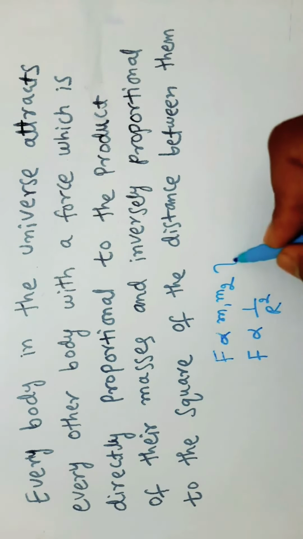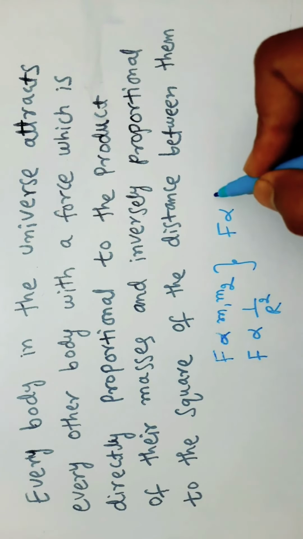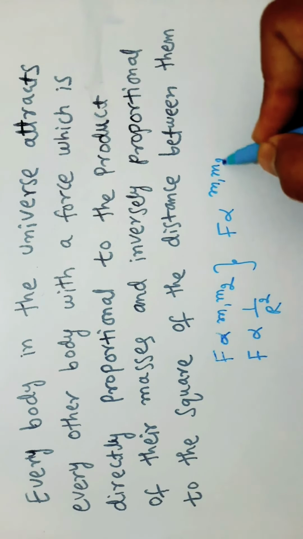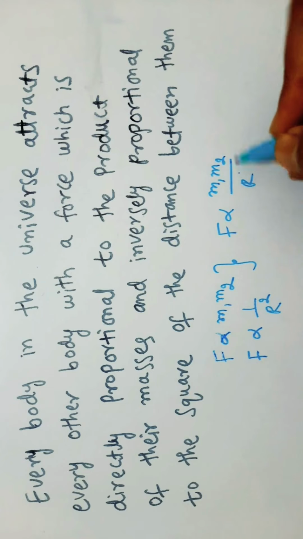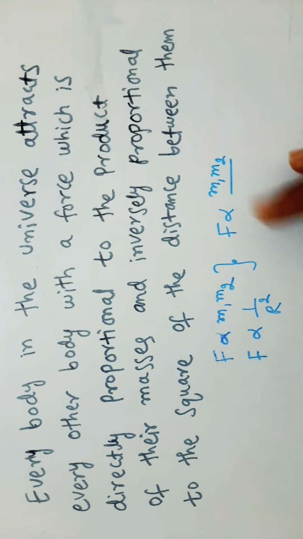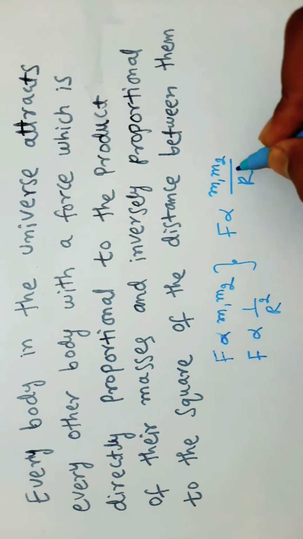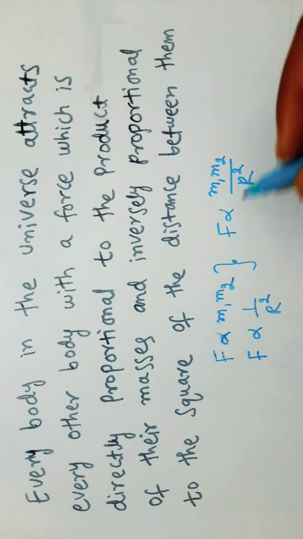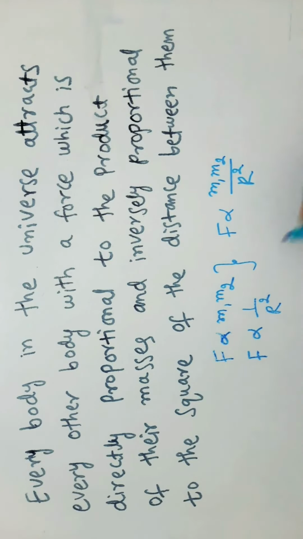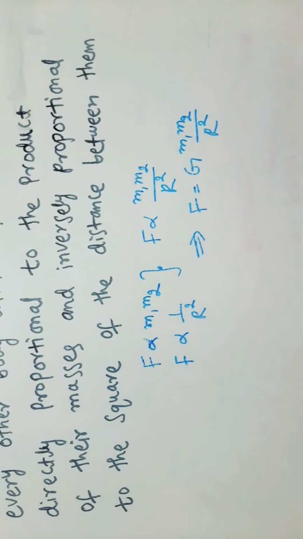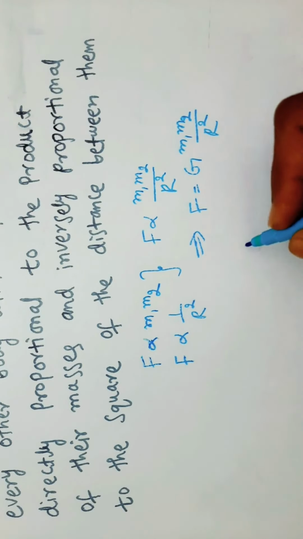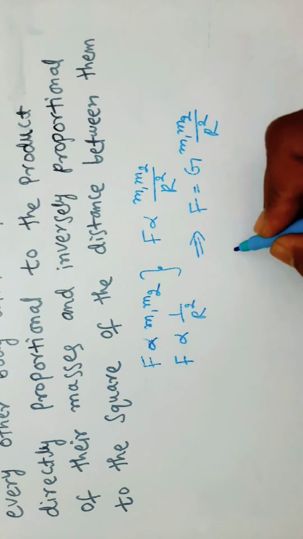So from this we can write F is proportional to m1 m2 by r square. If we remove the proportionality, we have to take a proportionality constant. So that is F equal to G m1 m2 by r square. Here G is known as the universal gravitational constant.